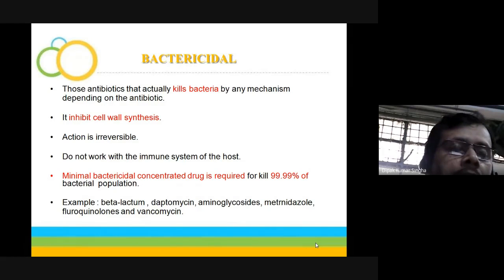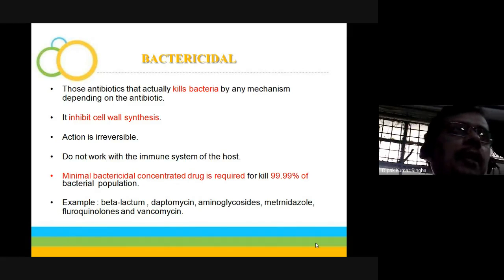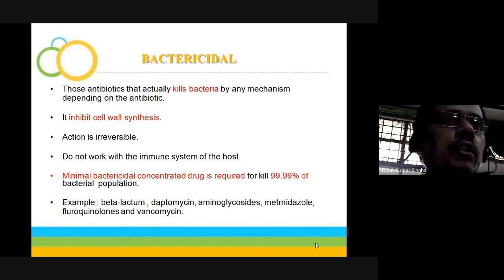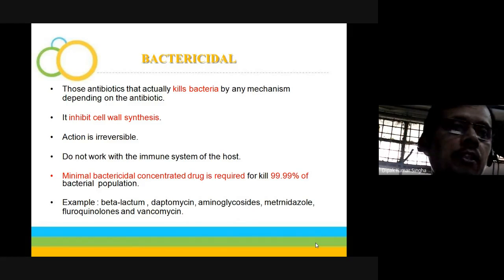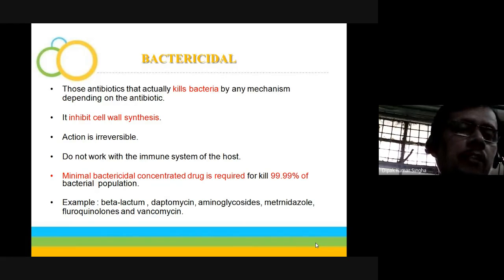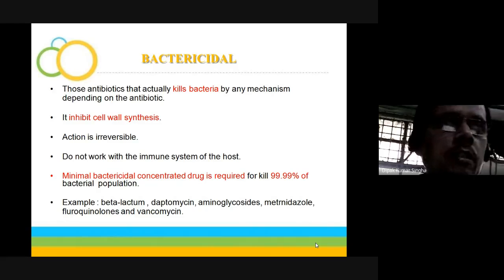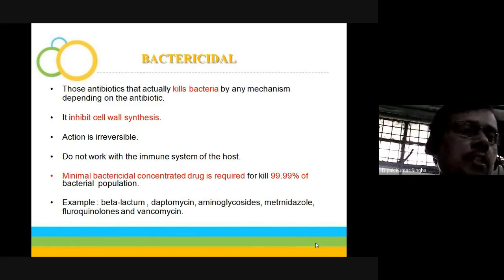Here 500 milligram is the minimum effective concentration, because if a high concentration is used, the therapeutic activity will increase, but simultaneously the toxicity will also increase. So it is the least concentration at which the microorganism will not grow, and that concentration can be used.